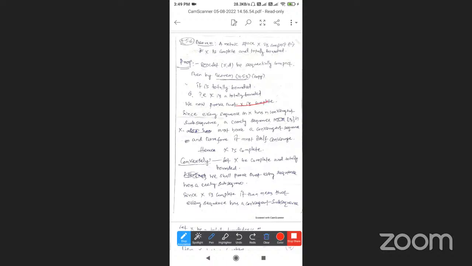Now we prove that X is complete. Totally bounded is completed, only complete remains.